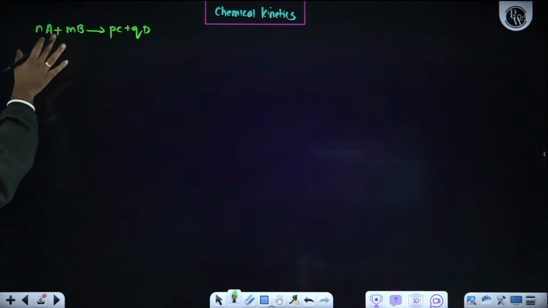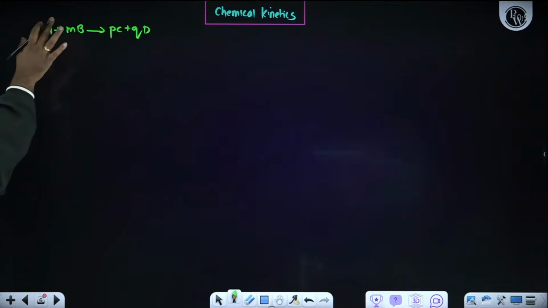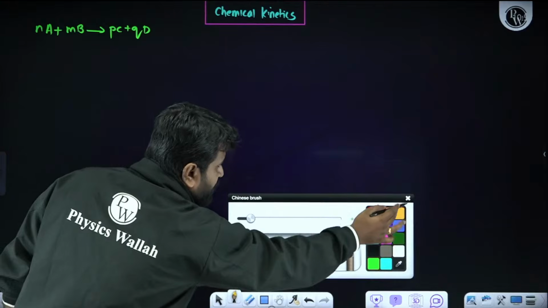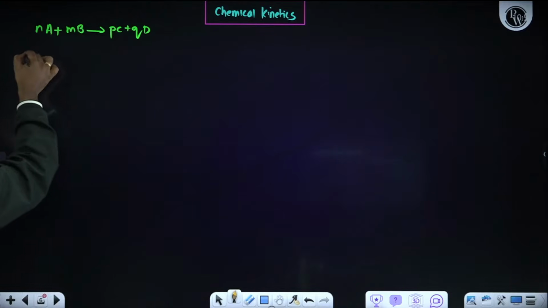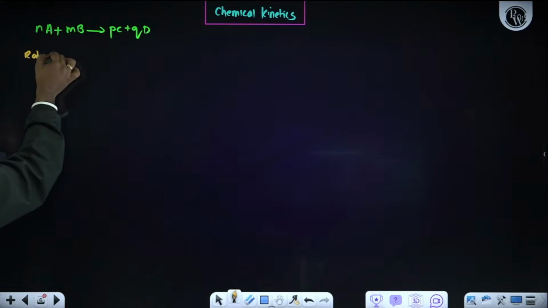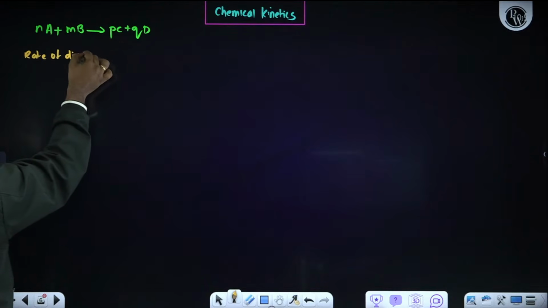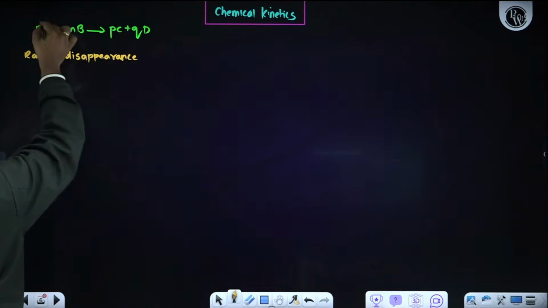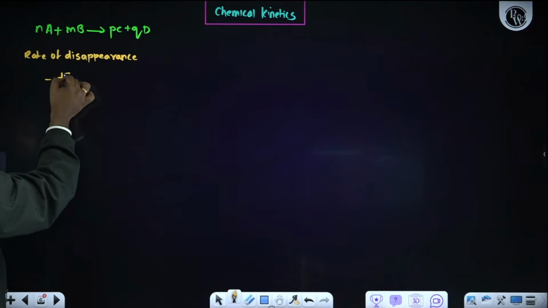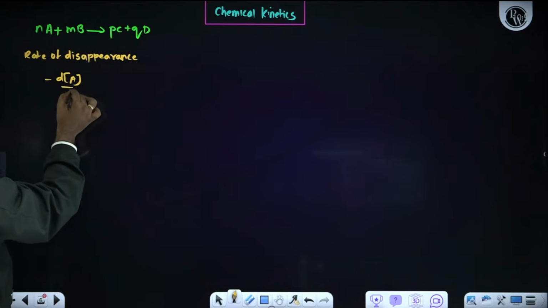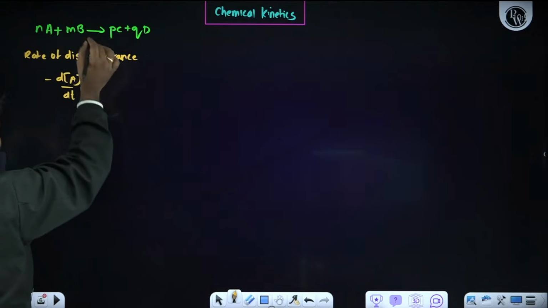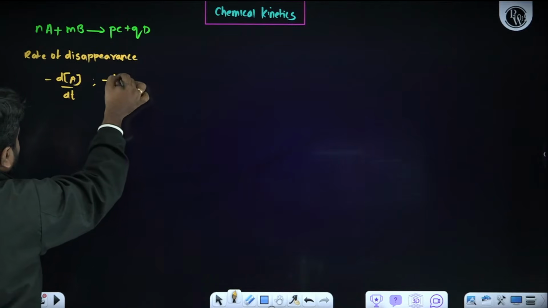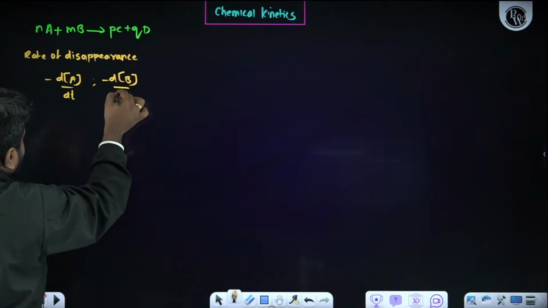How is it possible for us to write the rate of disappearance and appearance? Very simple. First, let me write. Rate of disappearance: minus dA by dt. In the same way, minus dB by dt.